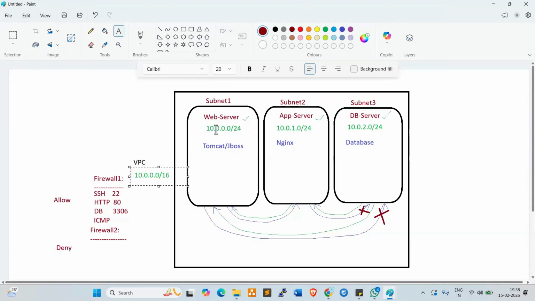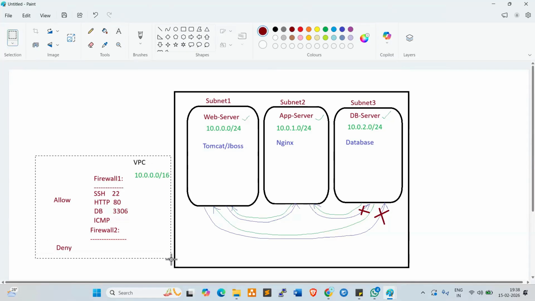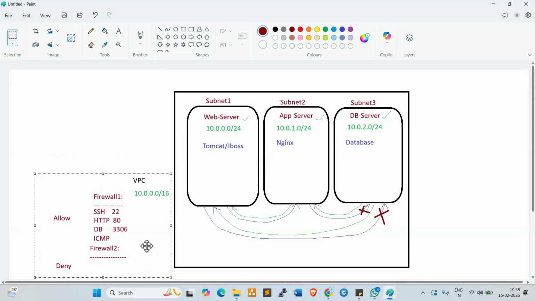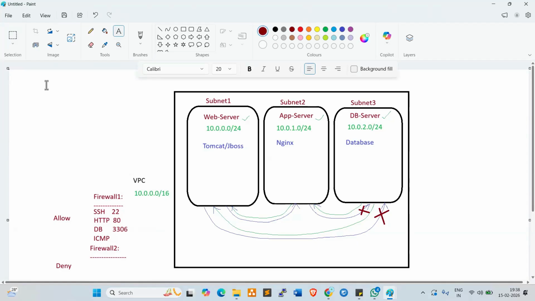Or else slash 24, how can you calculate? Just want to recap, this is very important. I think Anil Garu, you missed this concept sometime. Raja also. So let me quickly explain.